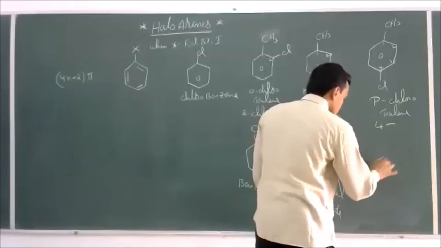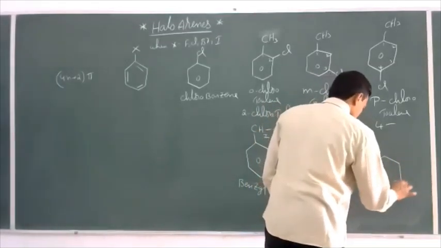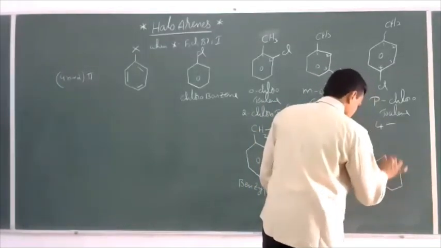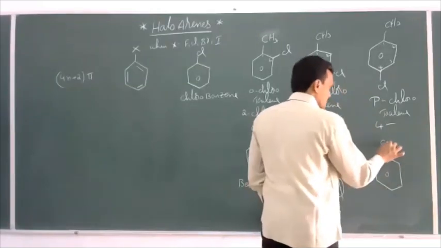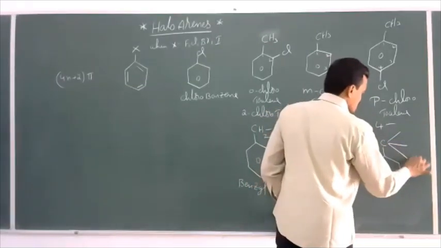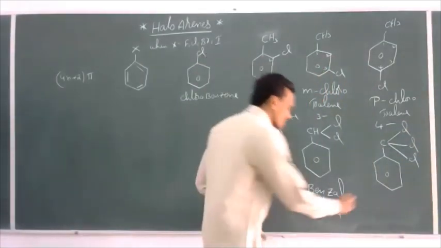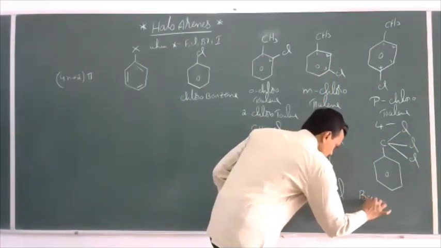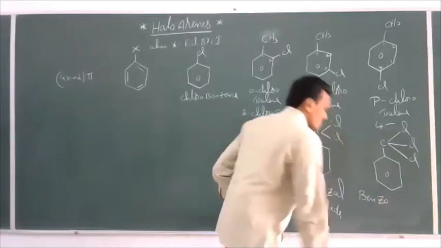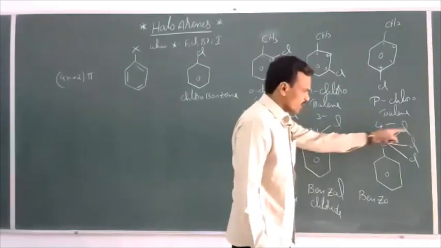Now see, if all three hydrogens are replaced by three chlorines, this is called a benzo group, with three chlorines.